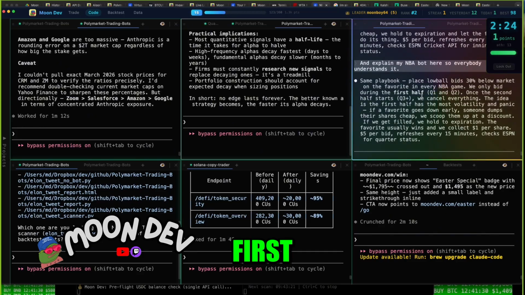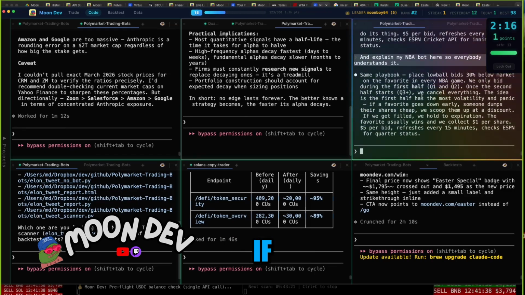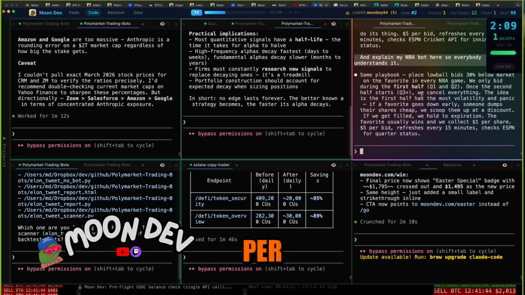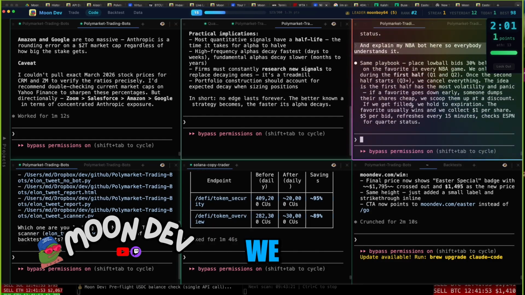The idea is in the first half, it's the most volatile, and people panic. If a favorite goes down early, someone dumps their shares cheap. We scoop them at a discount. If we get filled, I hold it to expiration. The favorite usually wins, and we collect the $1 per share. So if I get filled at 30 cents, beautiful. If you go to the sports book, you've got to get filled at 55 cents. It refreshes every 15 minutes, and we use ESPN for quarter status.